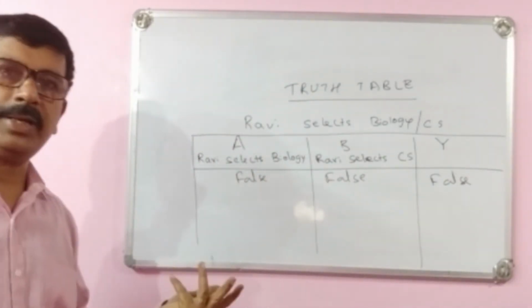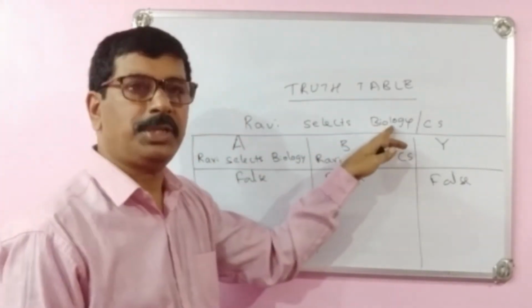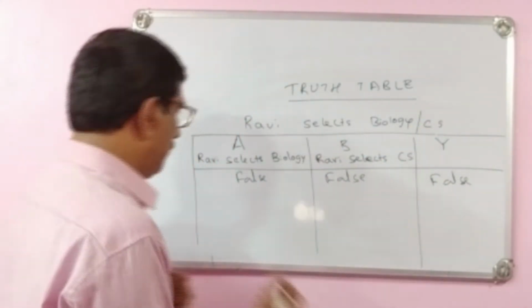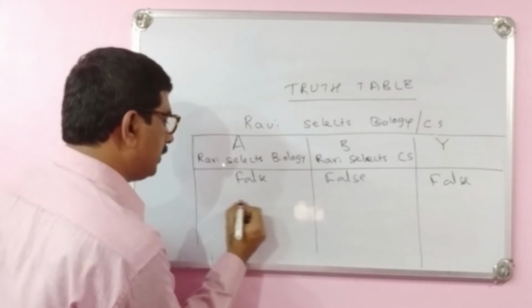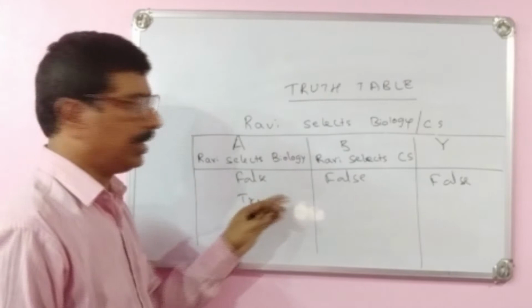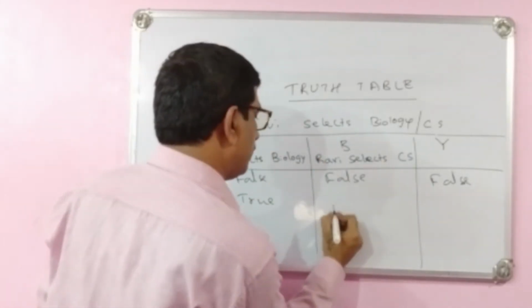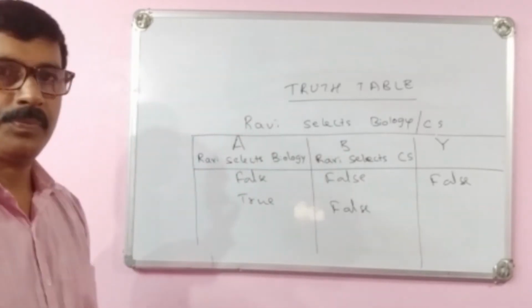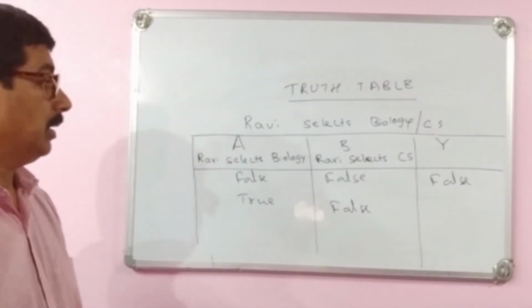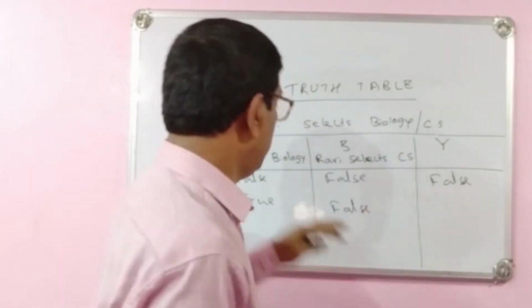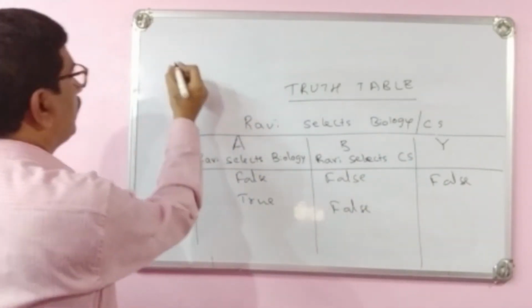He has not selected anything, not even biology or CS. The result is false. But sometimes maybe he selects biology but leaves CS. Okay, now this one is correct, but it depends upon different things.